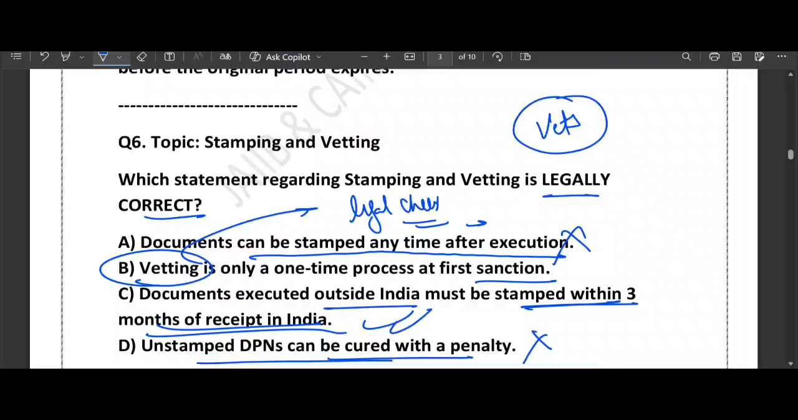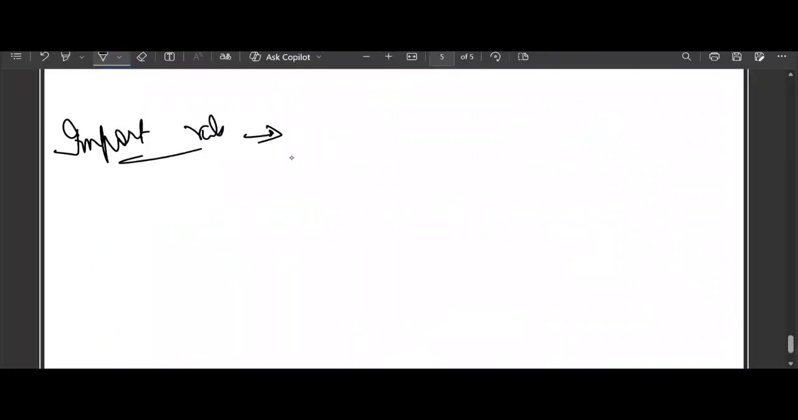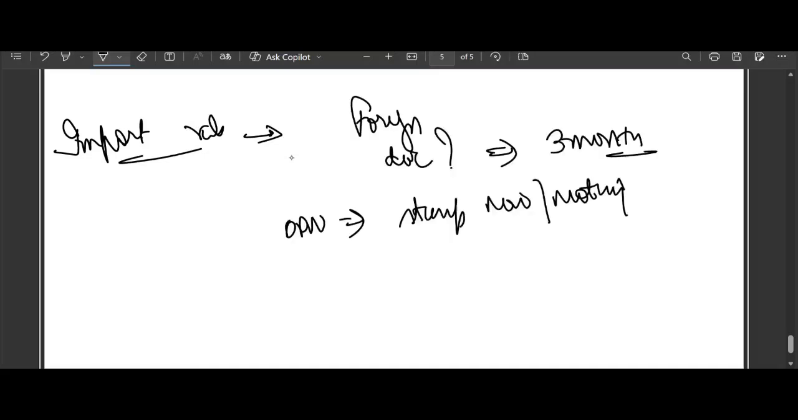To remember this 3-month rule for the foreign document, you can use the import rule. If it is signed at sea, you have a month count of 3. Foreign document, 3 months from arrival. And if it is a DPN, it says stamp now or nothing. There is no exception. You can't pay a penalty to fix a DPN stamp error. I hope this is clear.